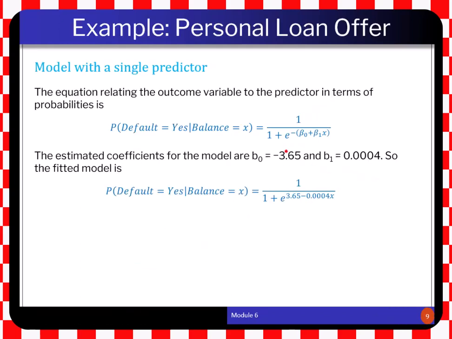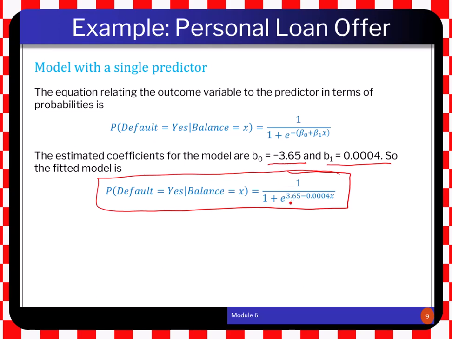This model is 1 divided by 1 plus e to the power negative (b0 plus b1 times x). Let's assume that these values are estimated as follows: b0 is estimated as negative 3.65 and b1 is 0.0004. The function turns out to be as follows: e to the power of positive 3.65 and negative 0.0004x. So if we know the balance of any customer, we write the balance here instead of x, and we can predict the probability of default of that customer in this very simple model.